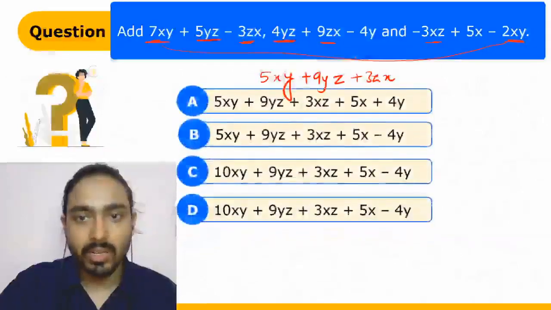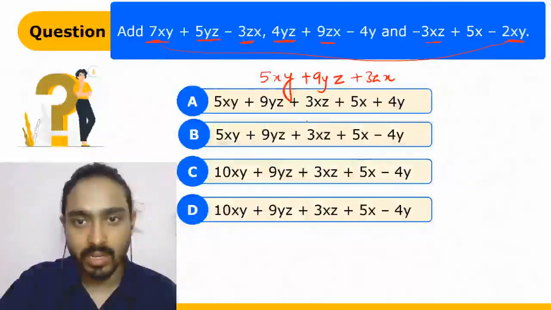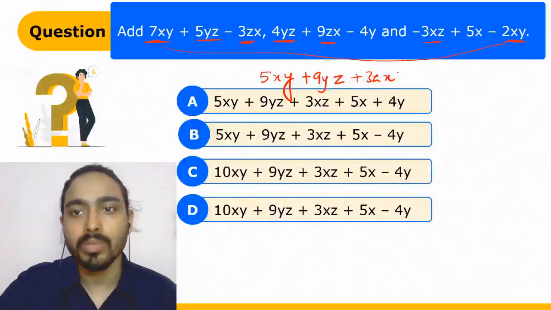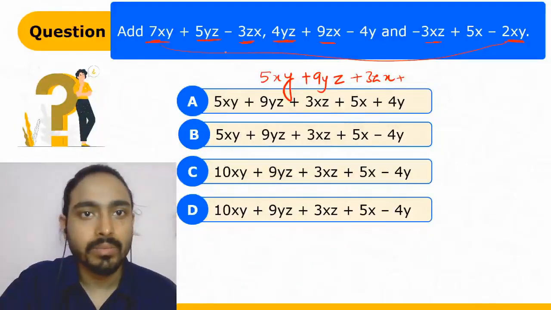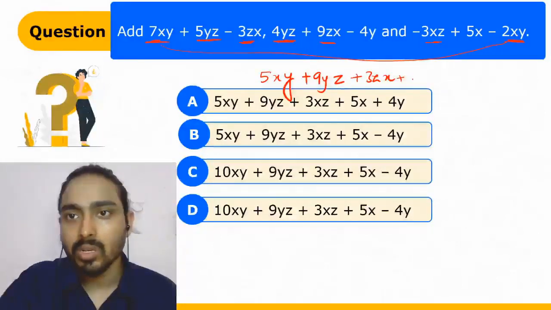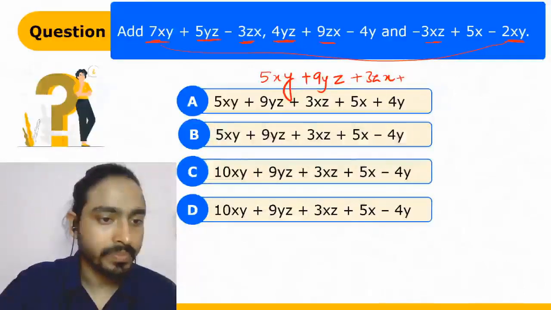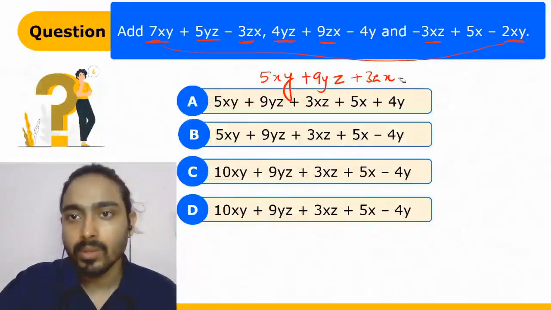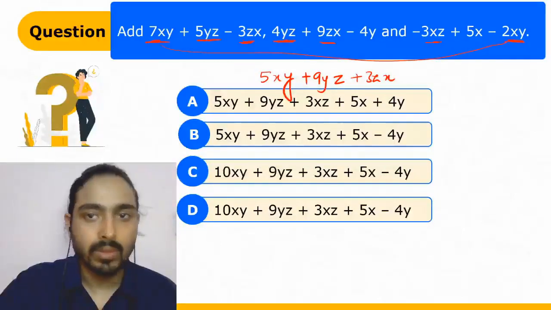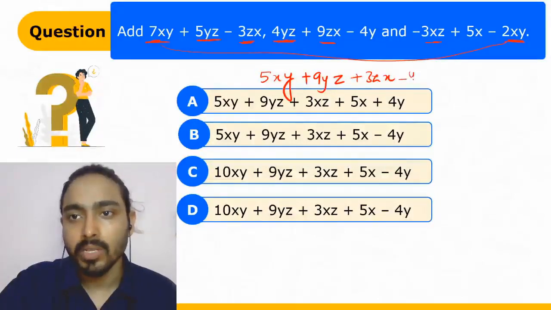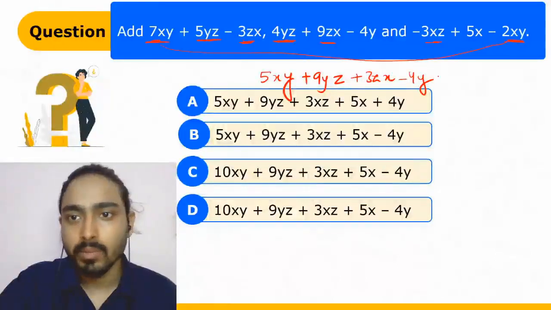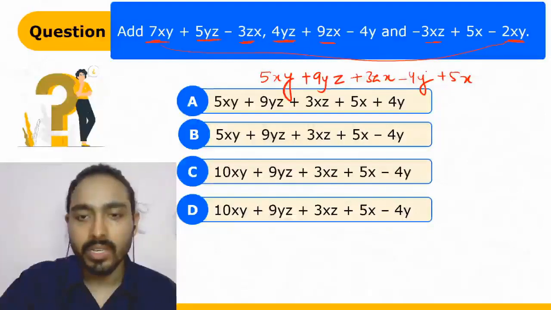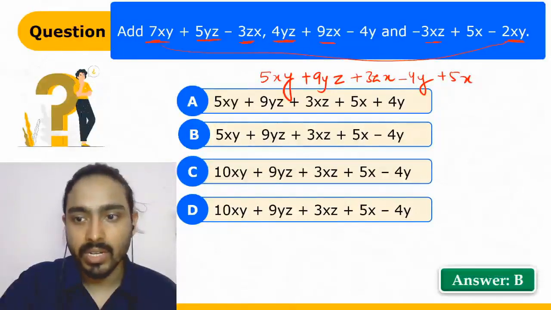We can look at other options. All 4 are looking like probable options. Let's look at another thing. So minus 4y. Do we have any y here? No, we don't have any y here. So minus 4y, we can write it as minus 4y. And let's look at the x. We have only one x, so plus 5x. So B is the correct answer, right?